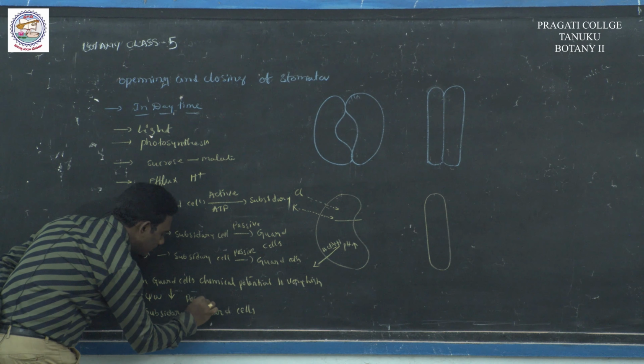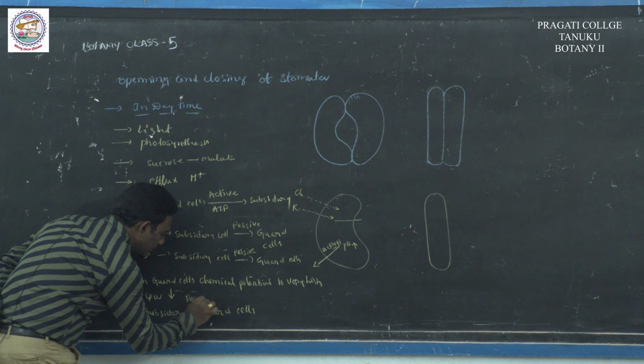So the guard cells increase in size. This is called turgor pressure, or a turgid cell. So the guard cells expand the membrane, and the stomata open in daytime.